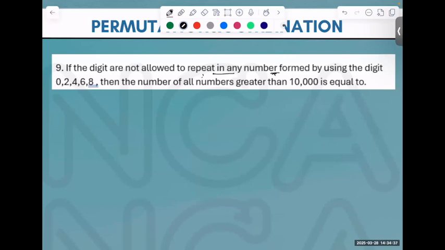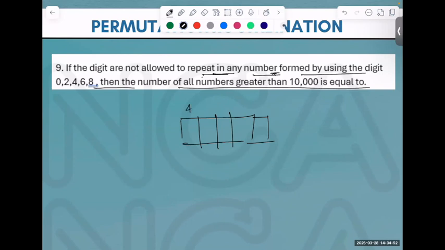If the digits are not allowed to repeat in any number formed by using the digits 0, 2, 4, 6, 8, then the number of all numbers greater than 10,000 is. How many digits do we have? And we need to make a 5-digit number. We cannot have 0 in the front. What do we have? 4. If it is 4, next one would be 4, next one would be 3, next would be 2, next would be 1.